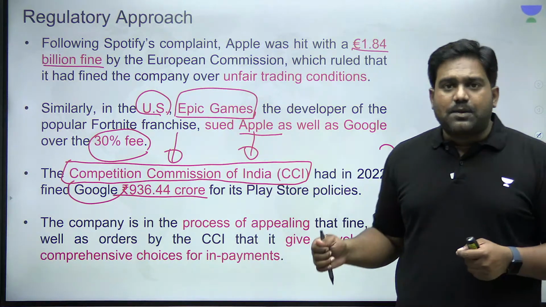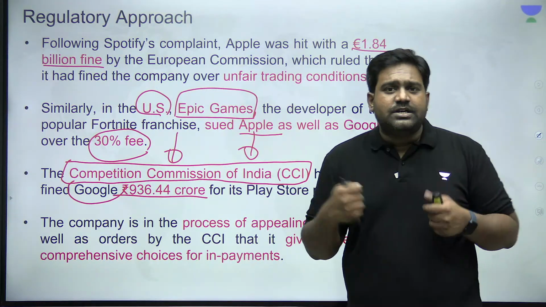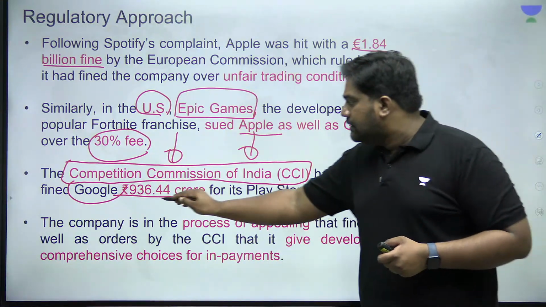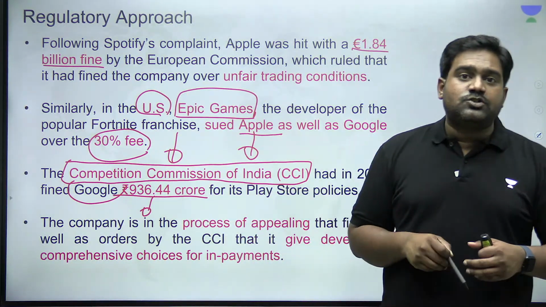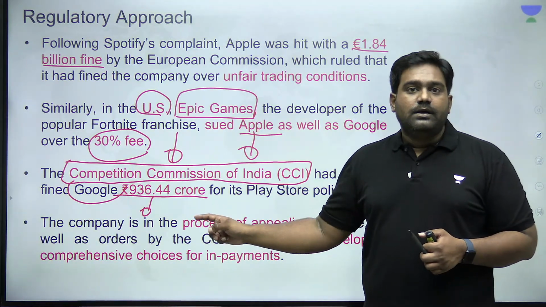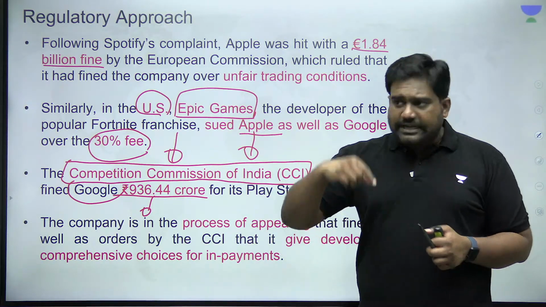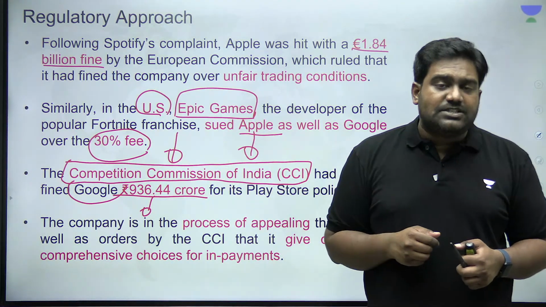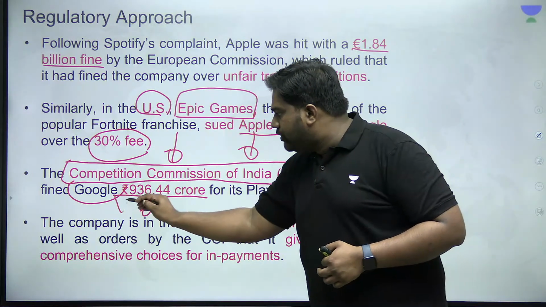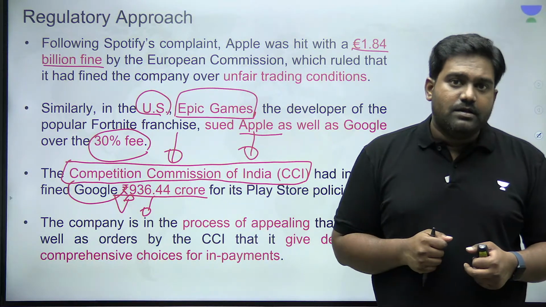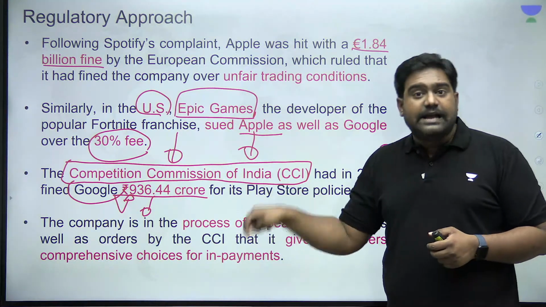Similar charges were brought up against Google that it was misusing its dominant position, and Google was fined by the Competition Commission of India. A fine of 936 crores was imposed, but Google has not yet paid the fine amount. It has challenged this ruling. It has approached high courts and it has approached the National Company Law Tribunal as well. And it has tried to avoid paying this penalty that was imposed by the Competition Commission of India. So this is an ongoing case in India itself.